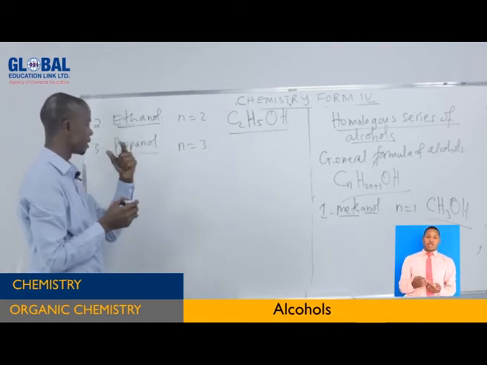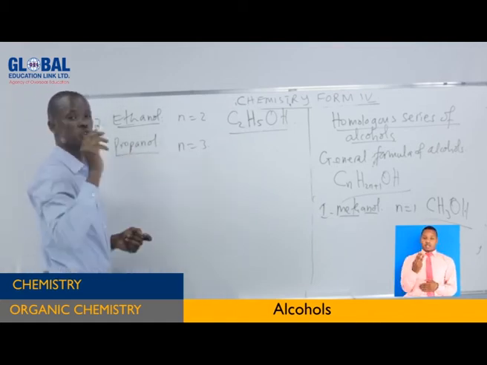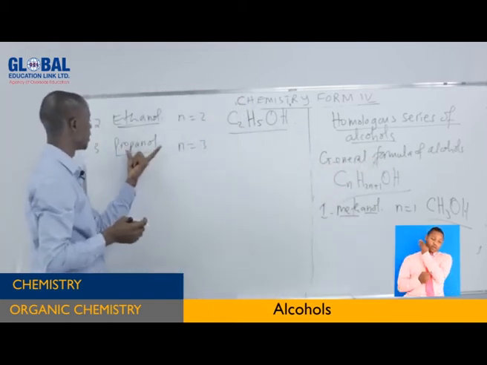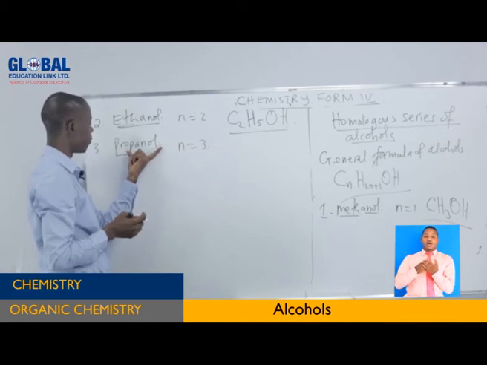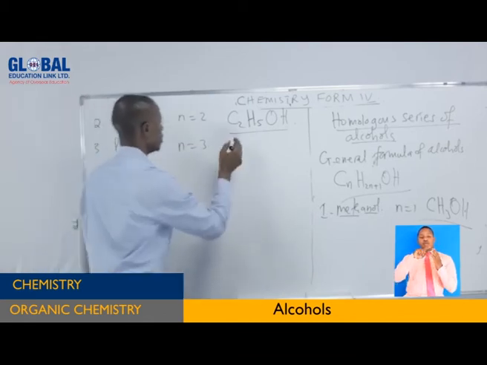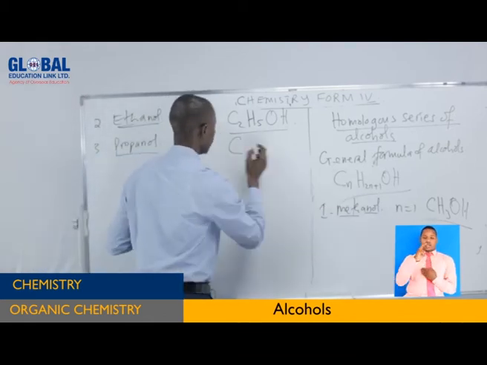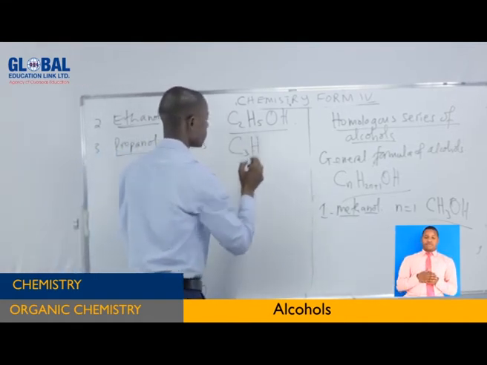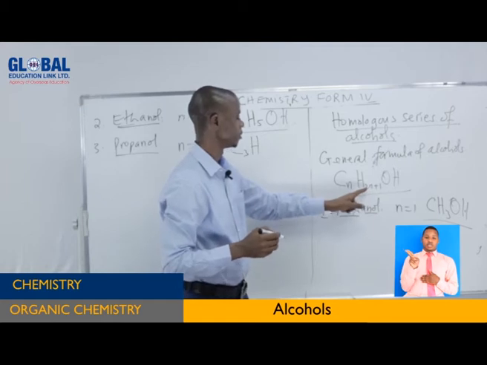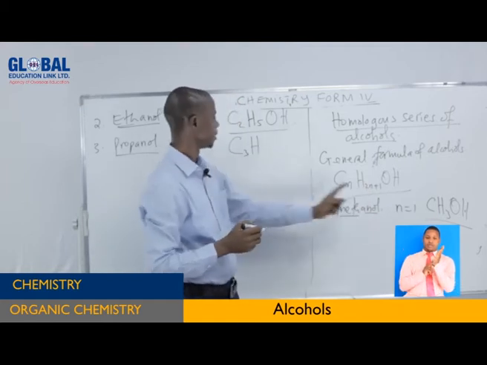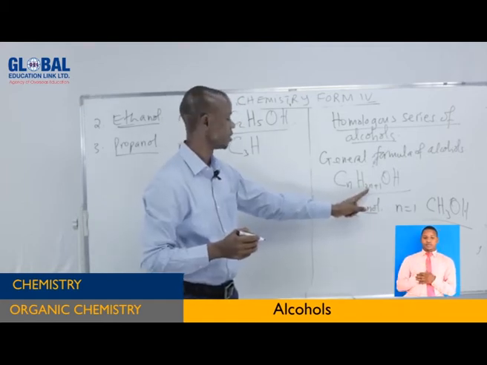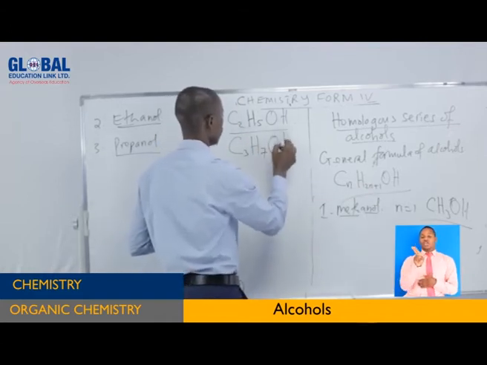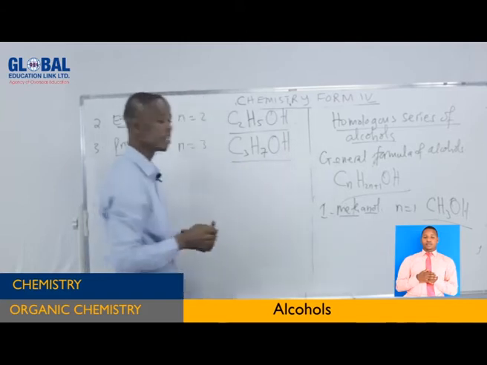And anol represents alcohol. So using the general formula to write the molecular formula of propanol is very simple. C, here n is 3, this one. Then H, here 3 times 2 is equal to 6, plus 1, 7. So 7. Then OH. You can see that one.